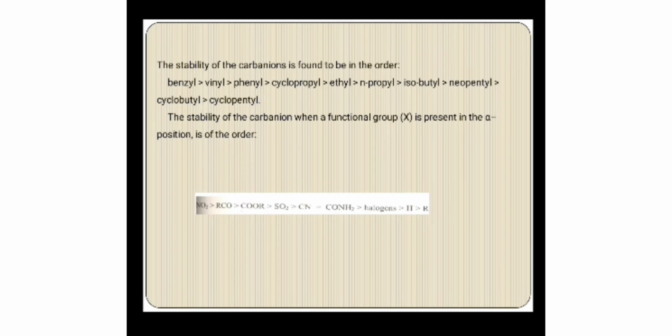The stability order when a functional group X is present in the alpha position is NO2, and then RCO, the ketone group, and then ester, and then SO2 group, and then CN. CN and amide are equal in order, and then halogens, and then H, and then R.